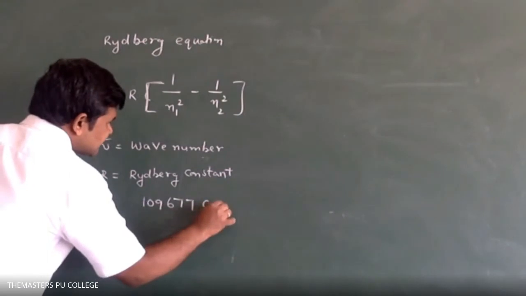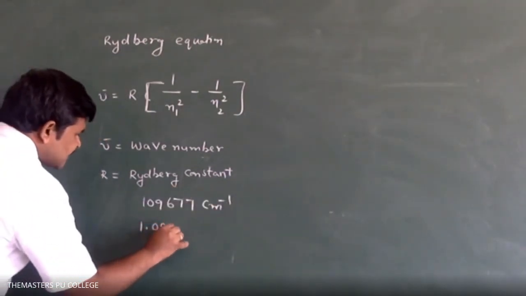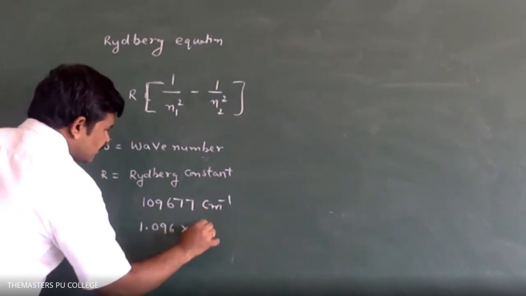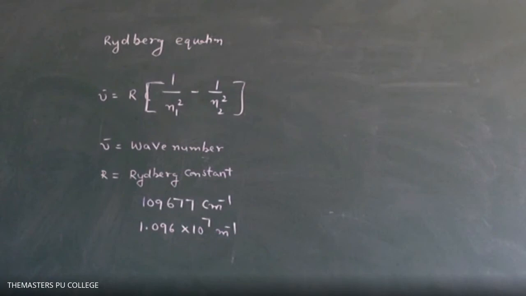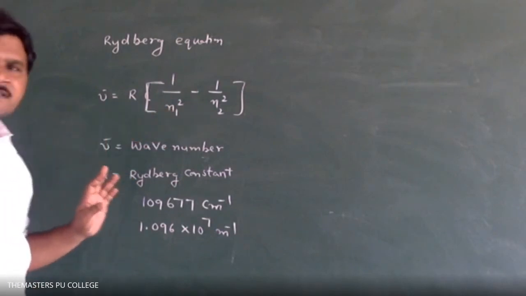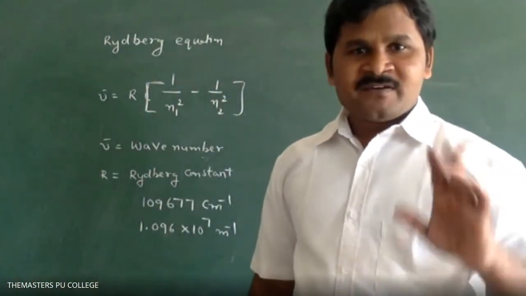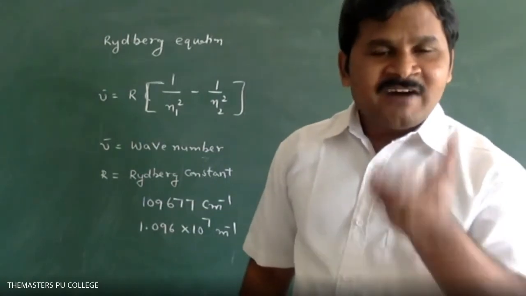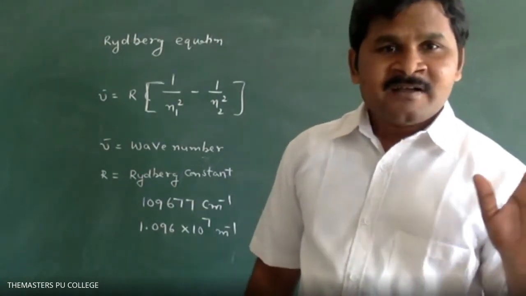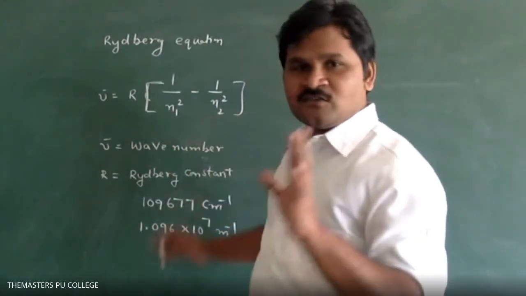109,677 centimeter inverse, or 1.096 into 10 power 7 meter inverse. Okay. Next, what about the n1 and n2 values? Suppose an electron is coming from 5th to 2nd. We have to take n1 value as 2 and n2 value as 5.